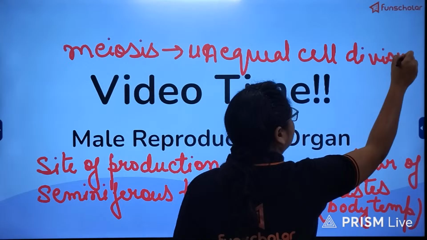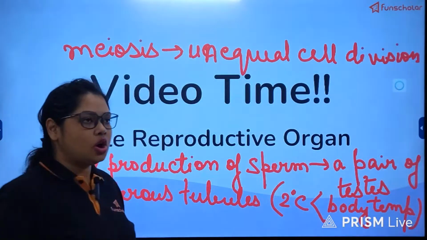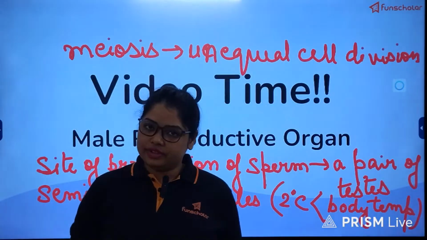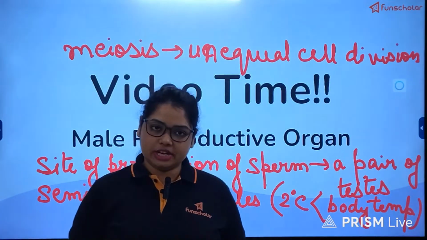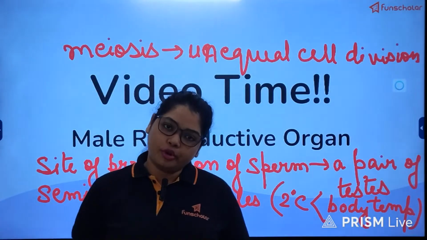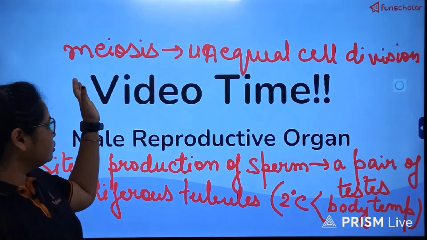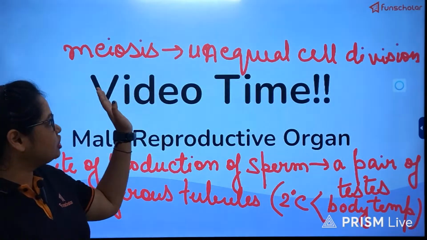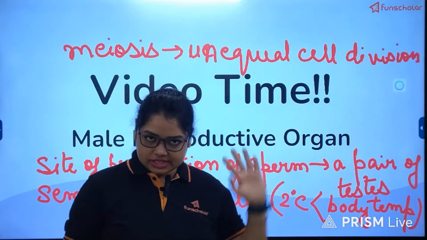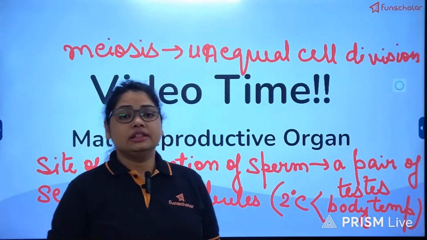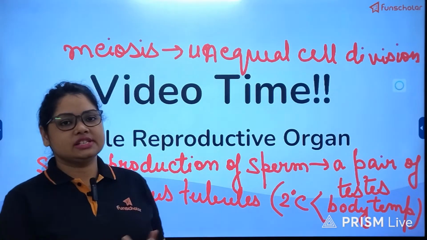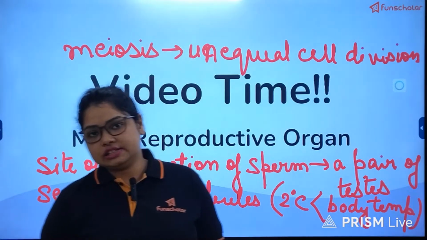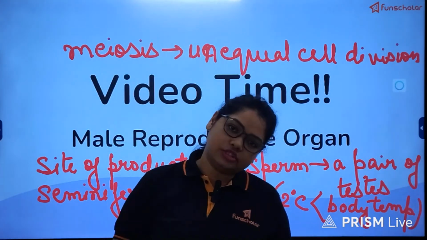What happens both in case of production of male gamete or female gamete, I mean sperm and ovum respectively, is that both of them are produced as a result of meiosis or meiotic cell division, which is also known as unequal cell division. The mother cell, in case of the sperm, is the spermatocyte, and in case of the ovum it is the oocyte.